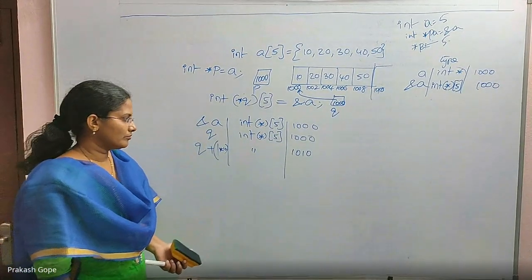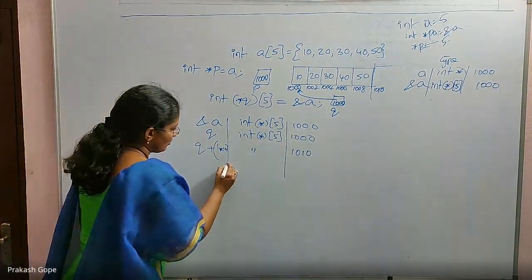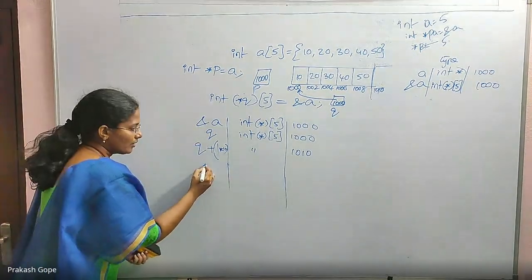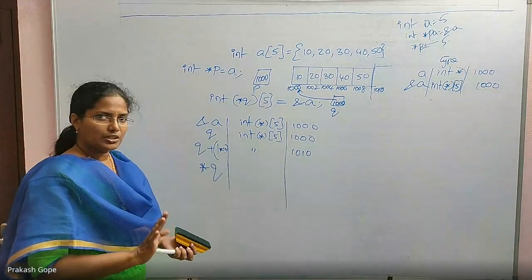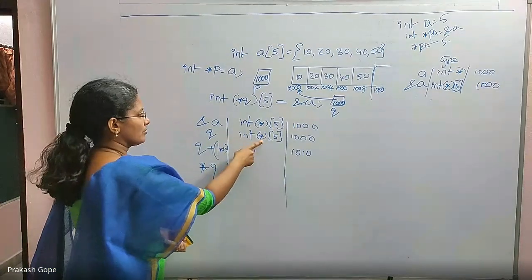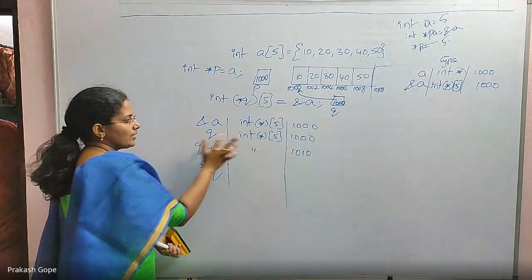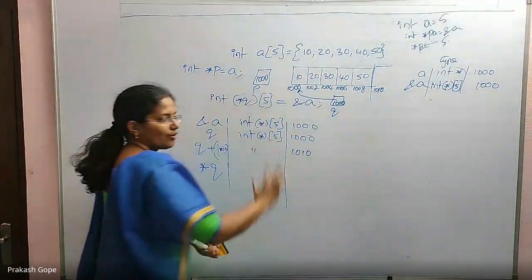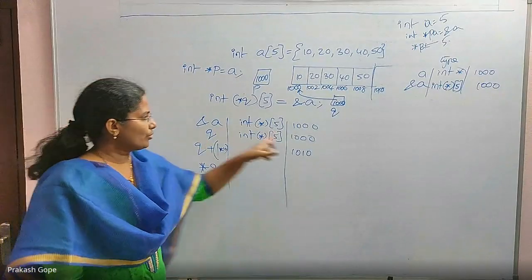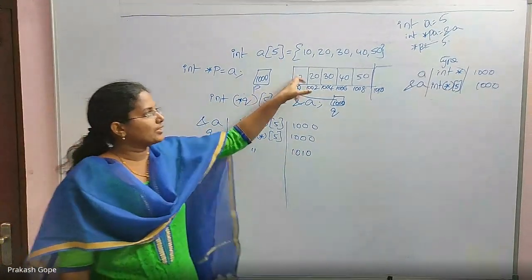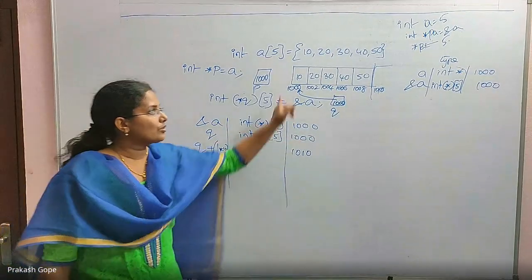Is that clear? Q plus 1. Should be clear now. Once again, I'm just saying star Q. Q is the address of the whole array, integer array of size 5. Star Q, this is the doubt. Q you are saying 1000, so star Q should be its content, 10. No, this is wrong. Q is 1000. Star Q is not 10.